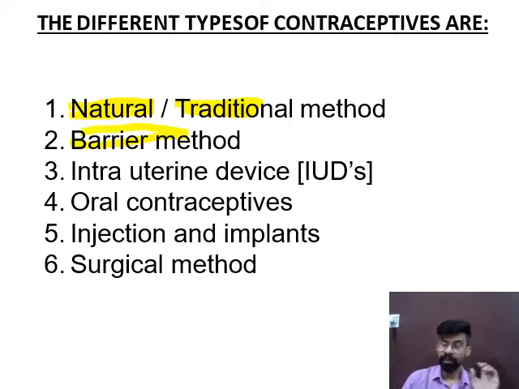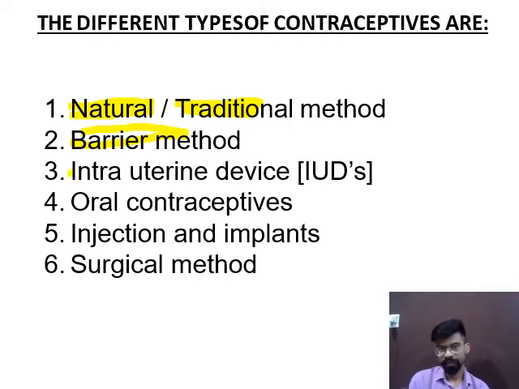In barrier method of birth control, we block the fusion of sperm and egg, or we can say we create a barrier between male and female reproductive organ. Examples of barrier methods are condoms, diaphragm, and cervical caps.